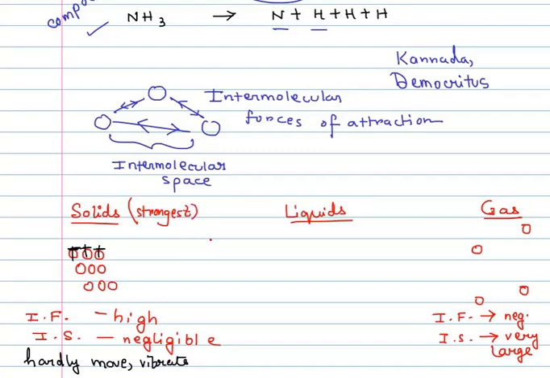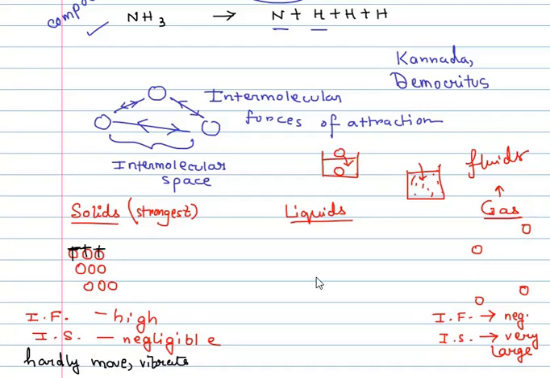And it is for this reason that gases can move easily from one place to another. That's why we can say that gases are fluids. If we put some gas into a container, the gas will occupy the entire volume of the container. Whereas if I take an empty container and put a solid ball into it, the ball will only occupy its own space, but not the entire space.